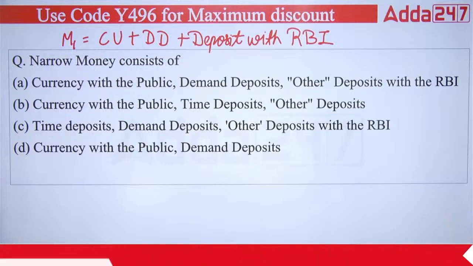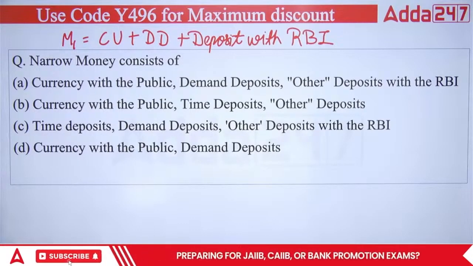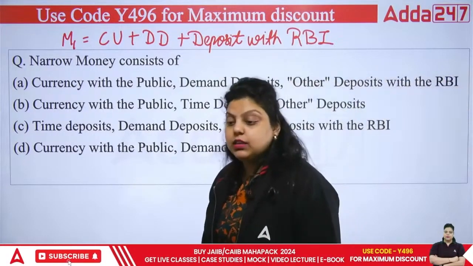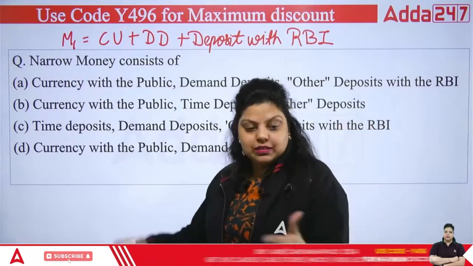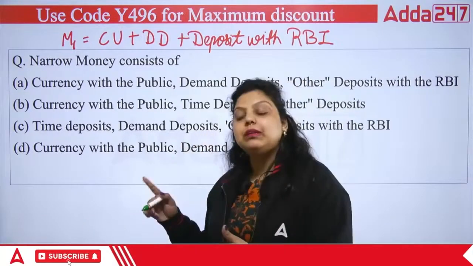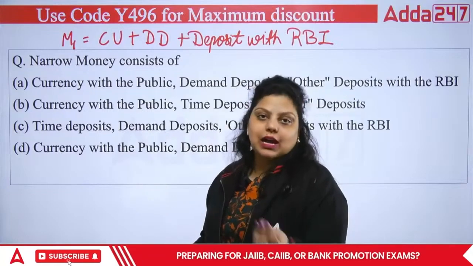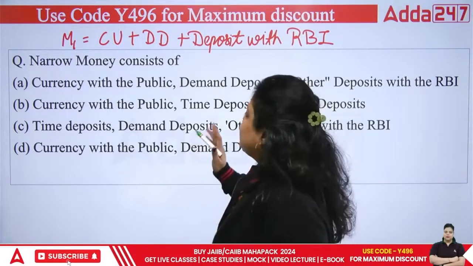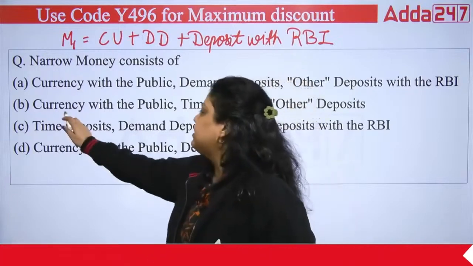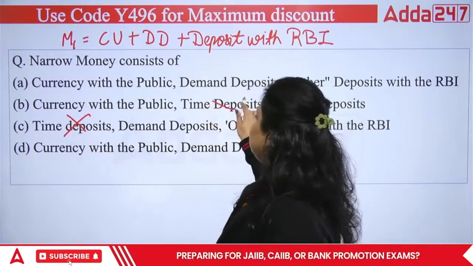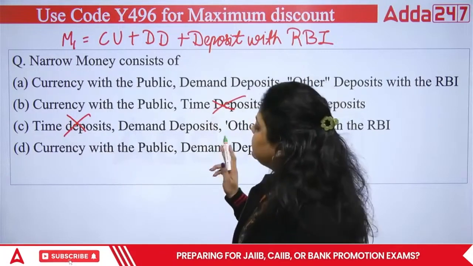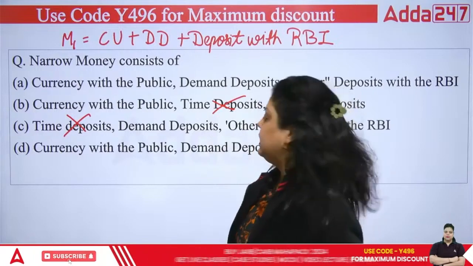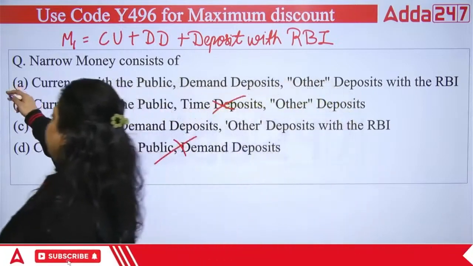So M1 stands for narrow money and narrow money covers, first, currency unit. CU stands for currency unit. That means notes and coins available with public. Second, DD, that means demand deposit. It means CASA available with public. Then deposit with RBI. And you can see there is no time deposit I have written. So it cannot be C, it cannot be B. The third one is talking about currency with public and demand deposit, but it is not talking about the deposit with RBI. So it cannot be true. So right answer is A.